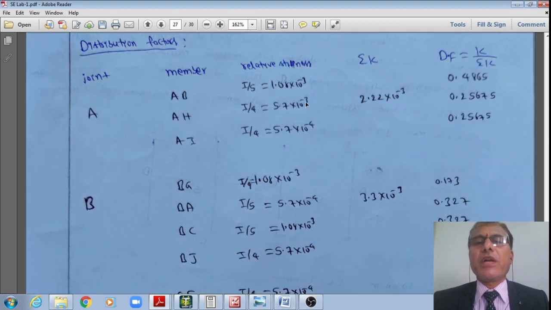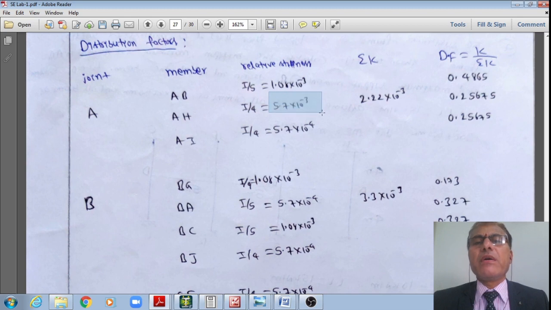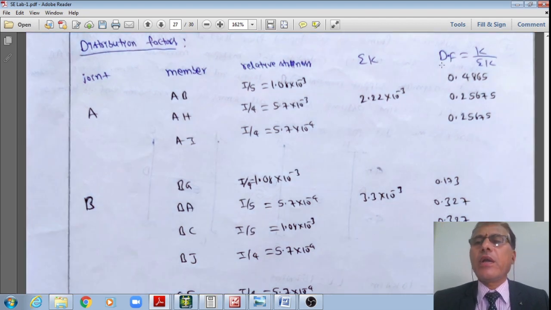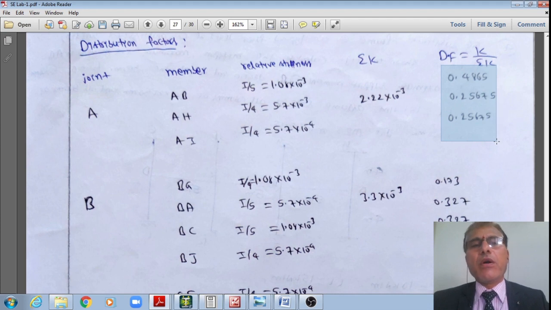Like that, for the columns it is equal to 5.7 × 10 to the power minus 4 divided by 2.22 × 10 to the power minus 3. It now works out to approximately 0.2568. At joint A, I got the distribution factors for the member AB as 0.4865, for column AH as 0.2568, and for the other column AI 0.2568.